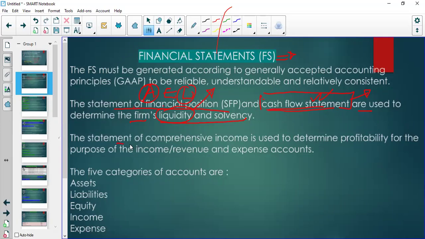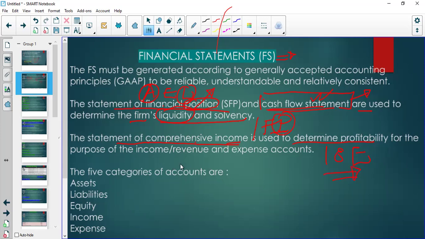Then we have the statement of comprehensive income, which is also referred to as the statement of financial performance. This is financial position. This is financial performance. A statement of comprehensive income is used to determine profitability. So with financial performance, which is the profit or loss statement, we're focusing on income and the expenses, right?